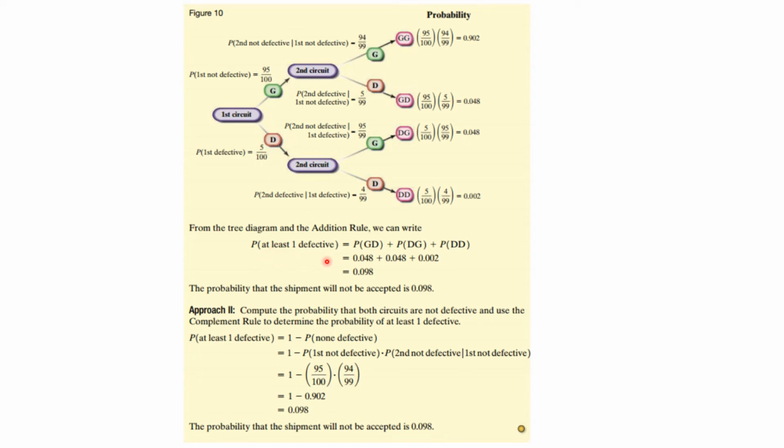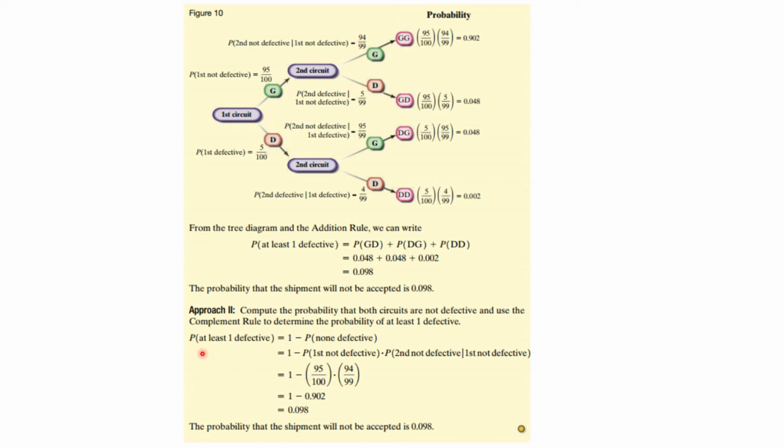Now, the question that was being asked is the probability of at least one defective, which means you will reject the shipment. That is the probability of getting a good followed by a bad, or getting a bad followed by a good, or getting 2 bad. So that is going to be this number, and this number. We got those all from the table by multiplying the independent probabilities. So the probability that it will not be accepted is this, almost 10% of the time.